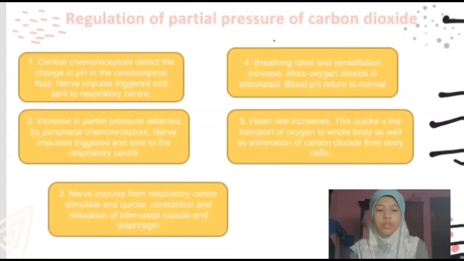And then nerve impulse from respiratory center stimulate and quicken the contraction and relaxation of intercostal muscle and diaphragm. This will cause the breathing rates and our ventilation rates to increase. Thus, more oxygen is inhaled and carbon dioxide is eliminated. Blood pH return to normal. Also, heart rate increases. This quickens the transport of oxygen to the whole body as well as elimination of carbon dioxide from the body cells.